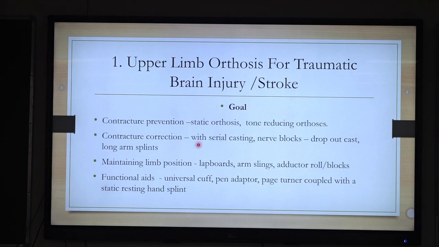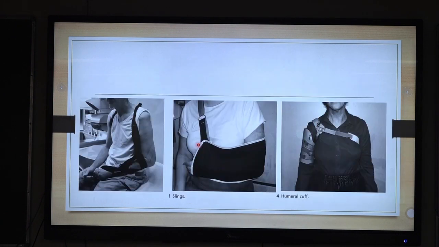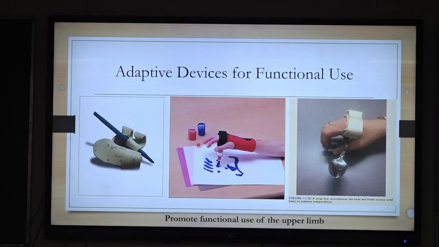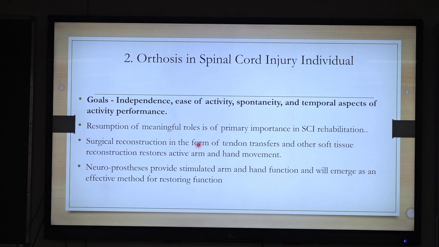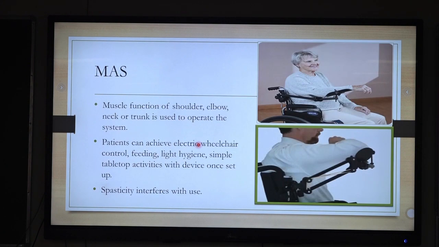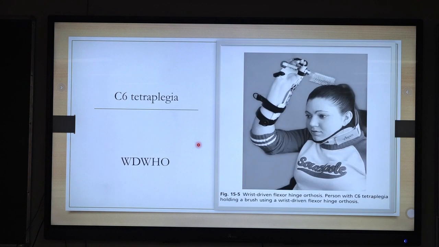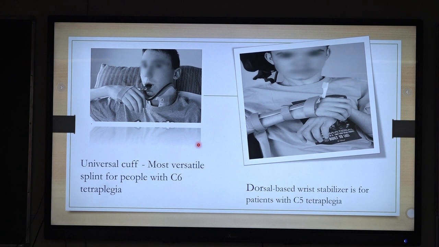There are many orthoses applied in special conditions, in burns, TBI. There are adaptive devices. There are orthoses applied in spinal cord injuries. This is a mobile arm support, which provides functional gain in a quadriplegic person. In C6, this wrist driven WHO provides mostly functional gain by the wrist action. The universal cuff is the most versatile and commonly used in a quadriplegic at C6 level, and for C5 level we have to give additional wrist support.